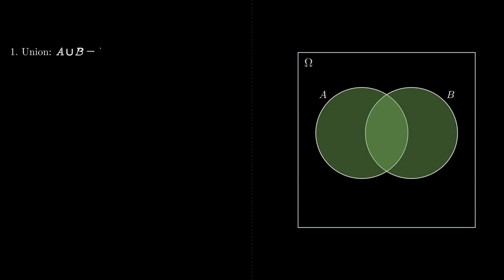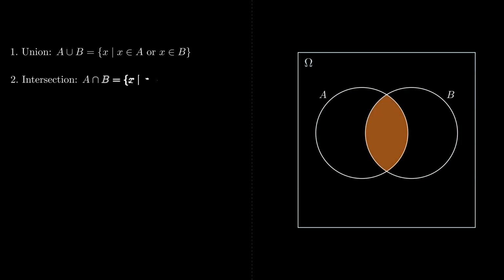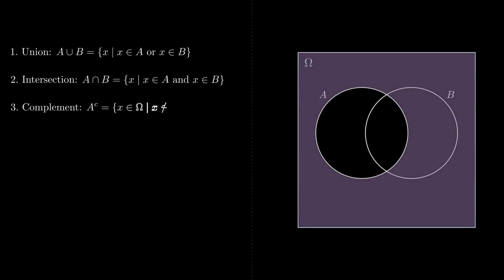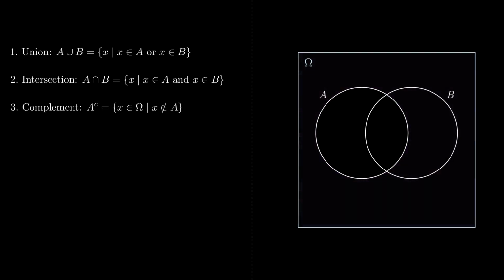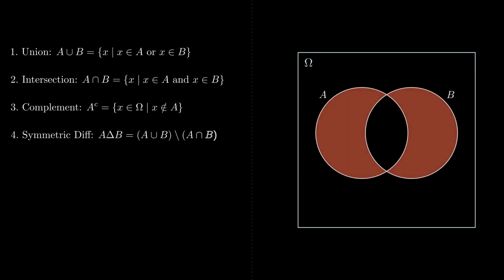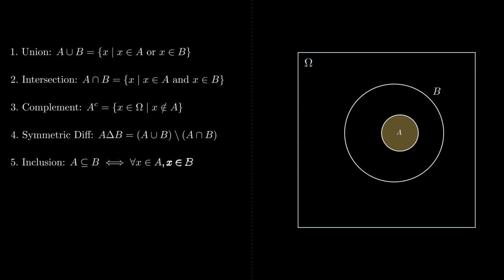The union is the logical OR, which means happening in either A or B. The intersection is the logical AND, which means happening in A and in B. The complement is the logical NOT, which means anything that is not in A. The symmetric difference is the logical XOR, which means happening in either one but not in the other. And there is inclusion, which means if A happened, B must happen too.